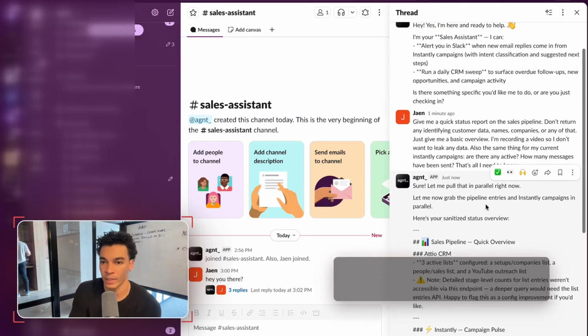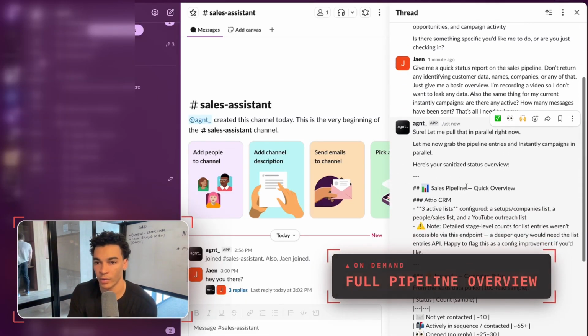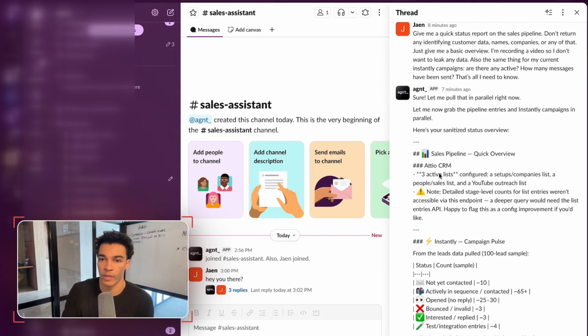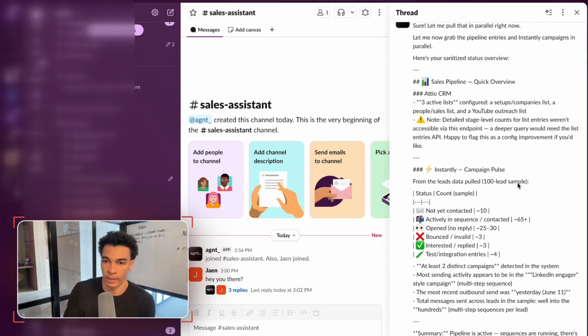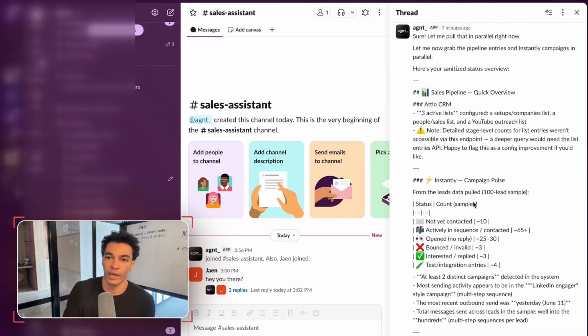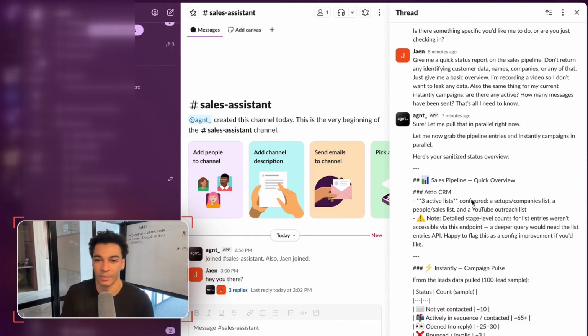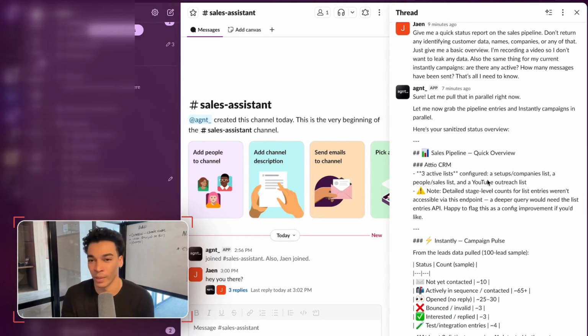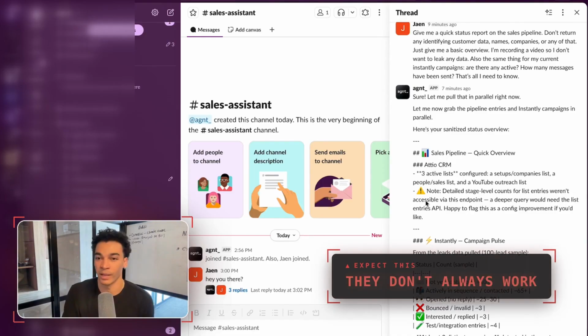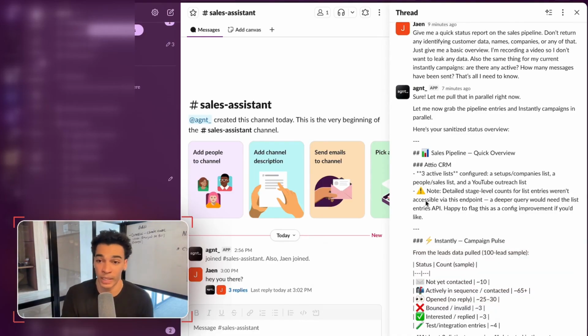Okay, all right, perfect. It just replied to us, and here is our overview. Looks like there's a slight problem with the Attio configuration, so we'll go ahead and fix that in a second, but the Instantly one is working properly. It would be really easy for me to just delete this message, fix it, and then resume and show it like it worked perfectly the first time. But the reality is, these things don't always work the first time. A lot of times you have to go back and forth, but it is always super easy to fix the issues, right?